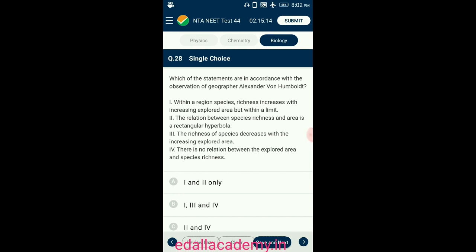S equal to species richness, A equal to area, Z equal to slope of the line. It is also called the regression coefficient. C is equal to Y intercept. So the answer for this question is option A. Statements 1 and 2 are in accordance with the observation of geographer Alexander von Humboldt. So the correct option is A.